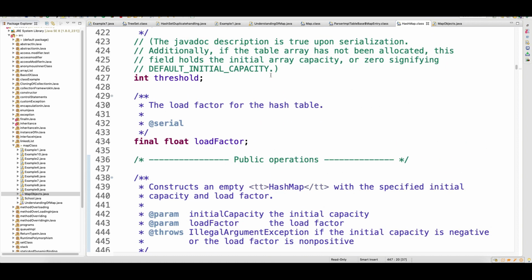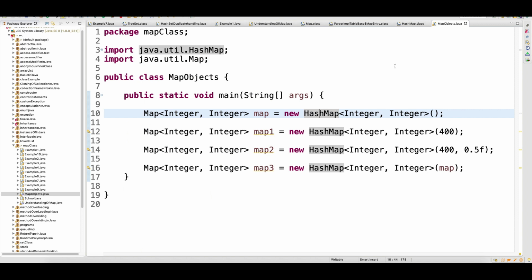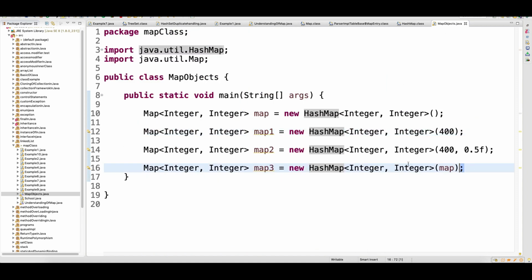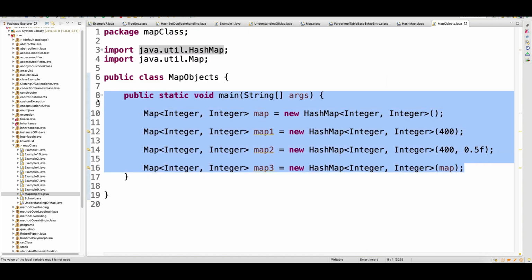And there is one more, because we had 4, so we will go for this one, where you can just supply the capacity. Here again it will consider the default load factor, which is nothing but 0.75. So hoping that you are clear with all the object creations of the map classes.